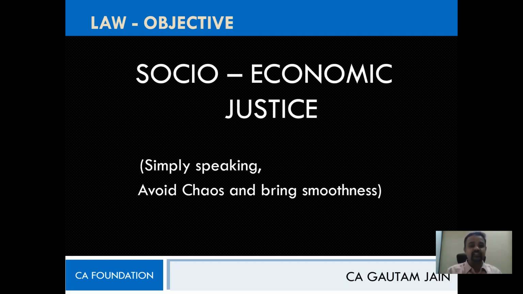Very good. Namit says it is not relating to a particular law. It is in general. Very good, Dimple. Yes, all of you are right. So it's relating to all laws in general. It is not specifically for a particular law. So when will we read the objective of a particular law? Obviously, when we go to that particular law.